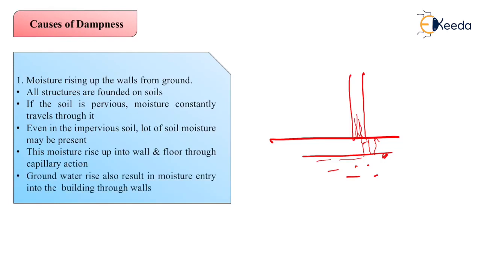Groundwater rise also results in moisture entry into the building through walls. In some cases, this groundwater also rises up to your ground level or beyond it, and because of this also the water or the moisture will enter the walls.